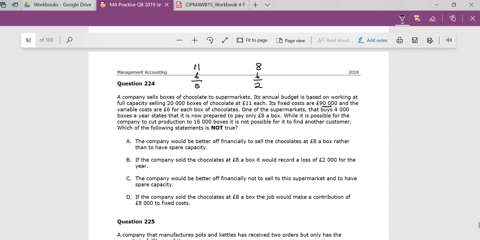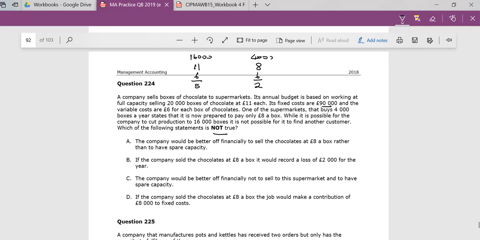And it says that whilst possible we could cut production down from, so basically 16,000 here and 4,000 here. We could cut production just to 16,000, but we can't find another customer, they're telling us. So which of the following is not true?